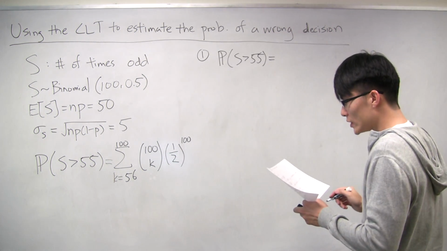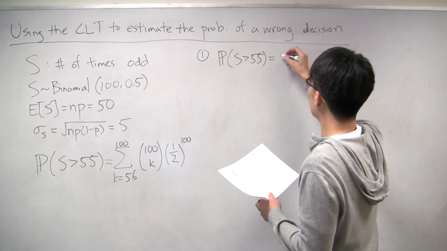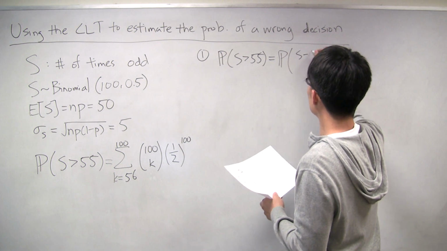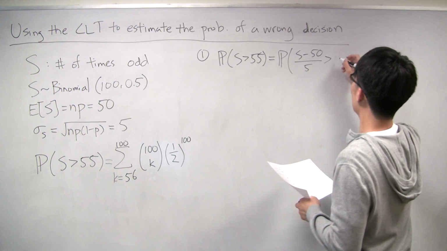And so we do the standard kind of converting to a standard normal. So what we do is we subtract the mean and divide by the standard deviation on both sides.